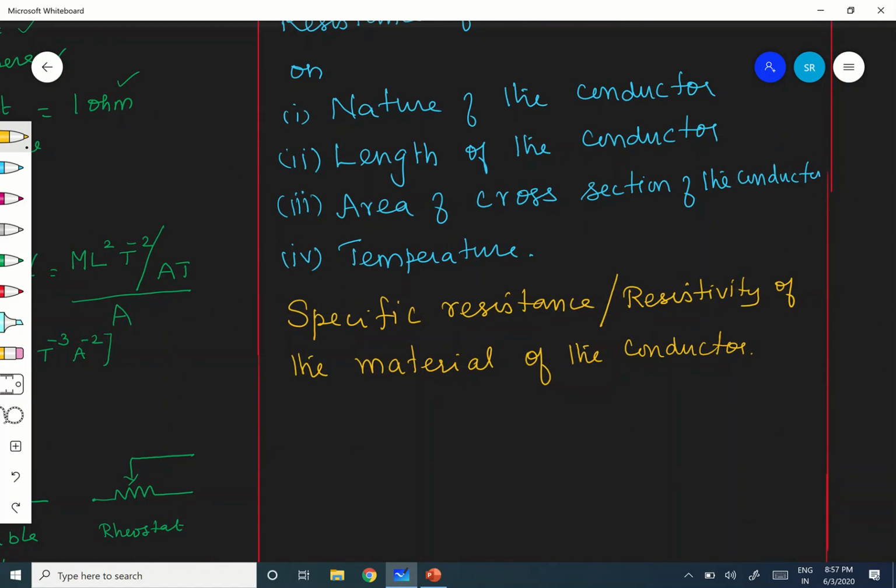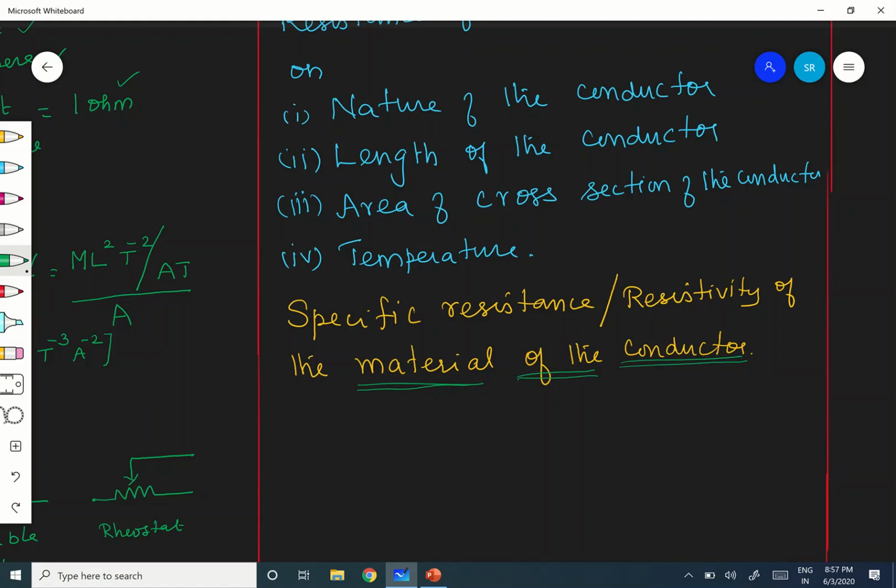Material of the conductor is very important here. That's why I am insisting here. It is not resistance. Resistance means resistance of the conductor. Here it is the material of the conductor, that we will see after that.